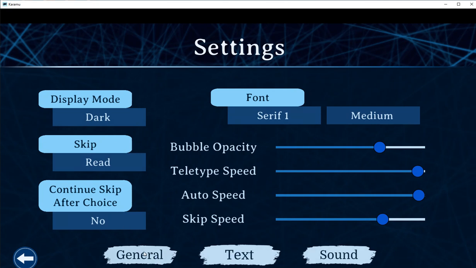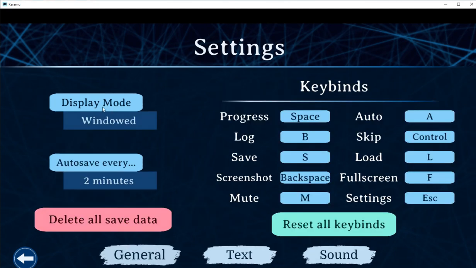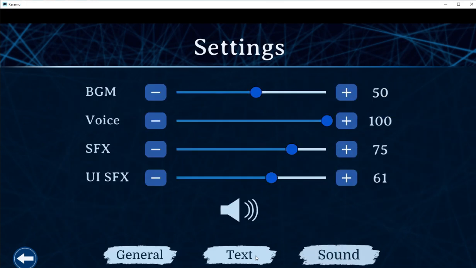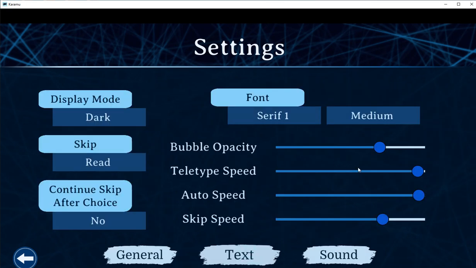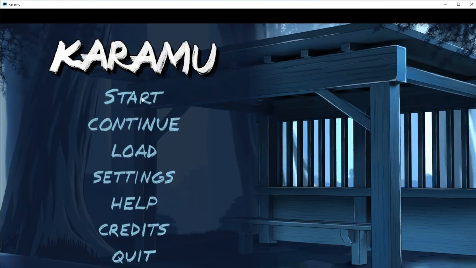So that's settings, and then let's see general. You could go display mode, like windowed or full screen. Auto save is every few minutes, got some keybinds there. But from a settings point of view, usually I like to optimize my sound, which is all sweet. My text is also optimized. I'm not 100% sure what bubble opacity means. I'm probably a bit of a noob. I don't really know what that means, so I'm just going to leave it. I like things fast in terms of the speed of the text and how it appears in the text box, so I'm all optimized. I am grand. So we're going to go ahead and make a start.